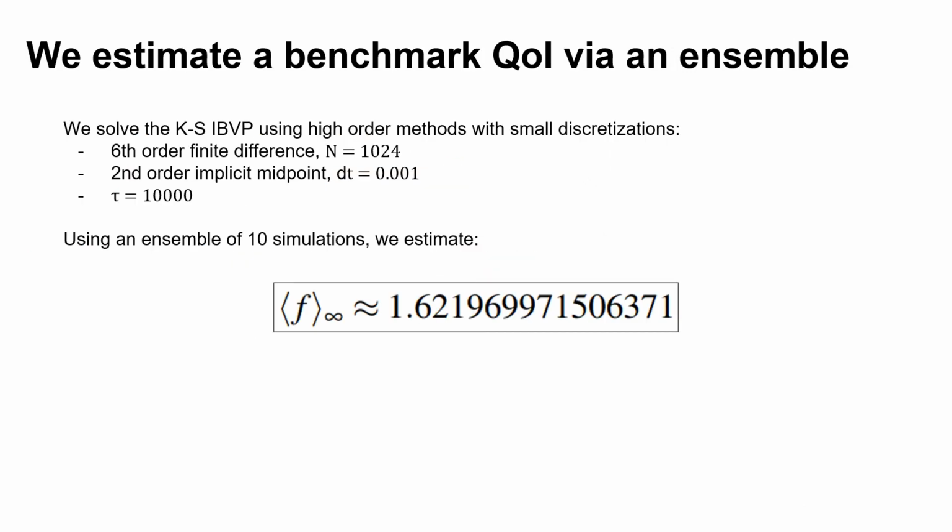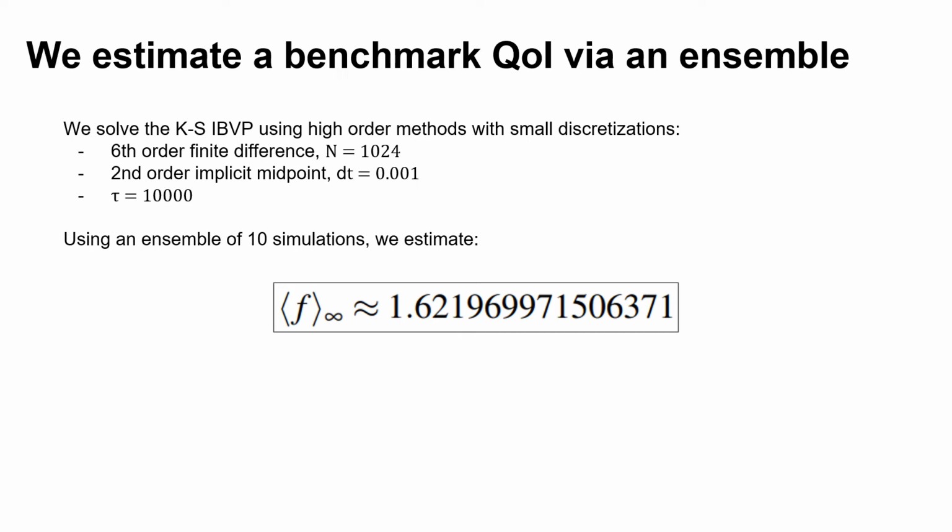Unfortunately, there aren't any high-precision reference solutions for the KS equation, so we must determine a benchmark value ourselves. We do this using an ensemble of high-order solutions. We obtain these solutions using our sixth-order finite difference rule with a large number of grid points, and our midpoint rule with a very small time step. Additionally, we use a very long simulation period of 10,000 time units. These choices give finer discretizations and longer time averages than any which we use in our sample solutions.